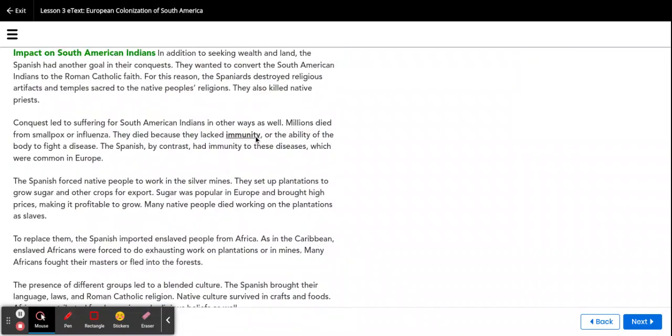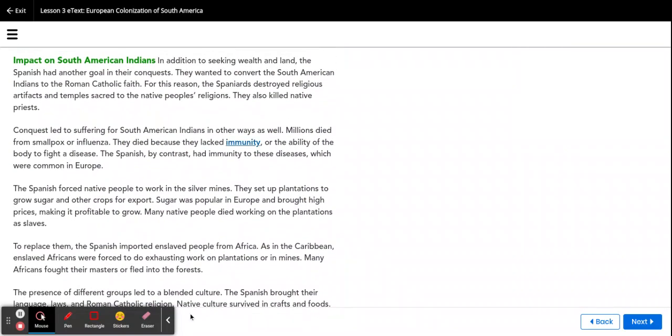Impact on South American Indians. In addition to seeking wealth and land, the Spanish had another goal in their conquests. They wanted to convert the South American Indians to the Roman Catholic faith. For this reason, the Spaniards destroyed religious artifacts and temples sacred to the native peoples' religions. They also killed native priests.